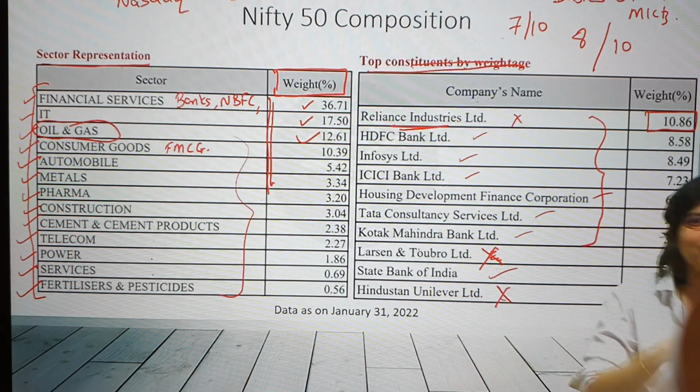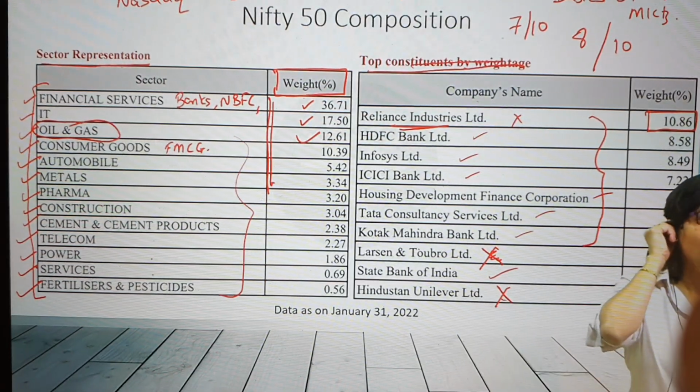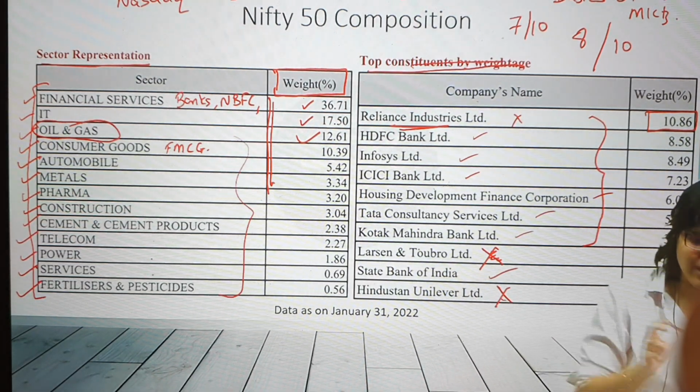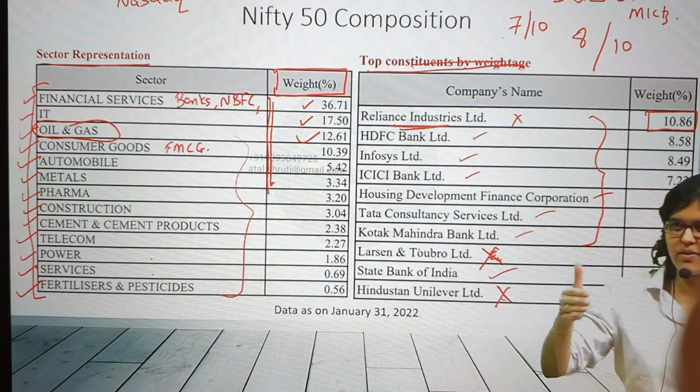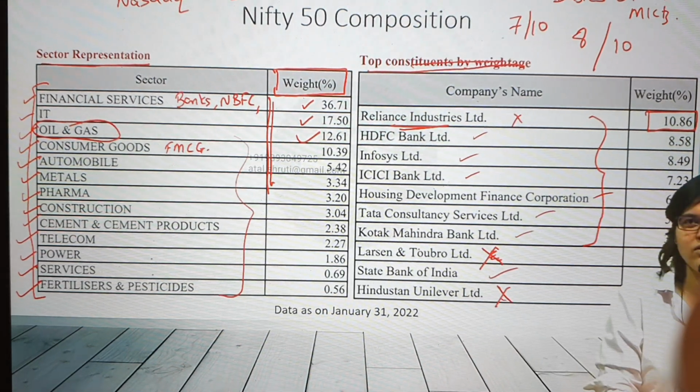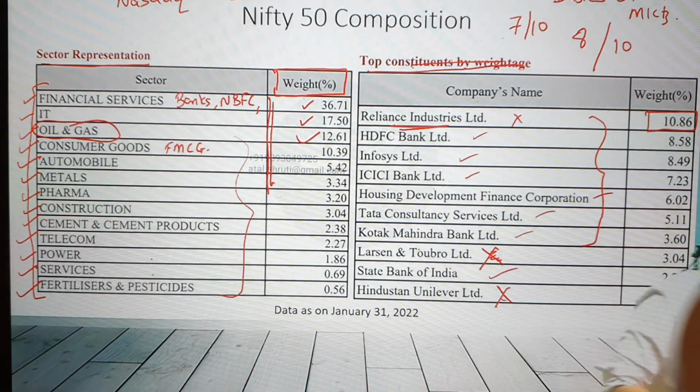Okay, so anyways, she's asking, we have Nifty 50, we have Nifty 100, Nifty 200, Nifty 500, whatever. Will Nifty 200 include those stocks which are part of Nifty 50? Yes, obviously yes. Okay. Simple. Nifty 200 will obviously include those stocks which are part of Nifty 50. Any other doubt? No? Still two more doubts.